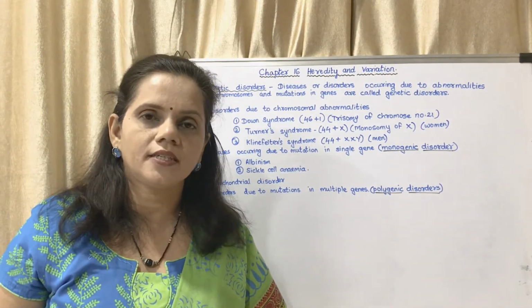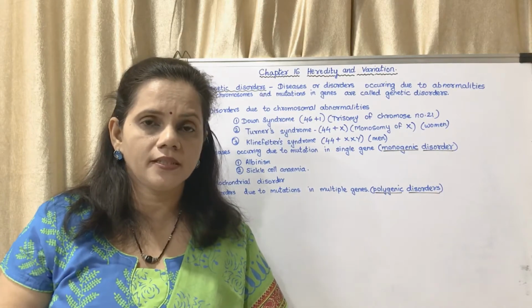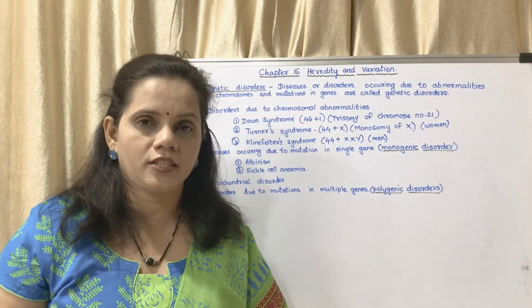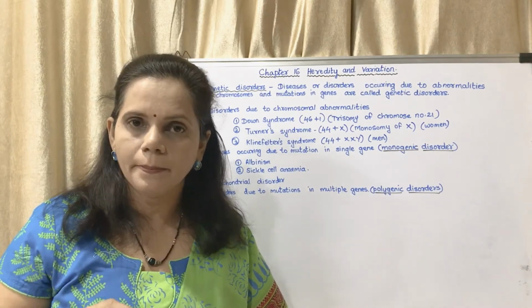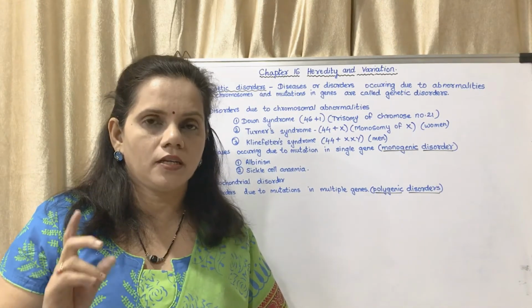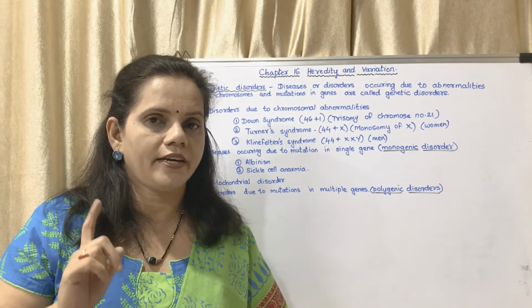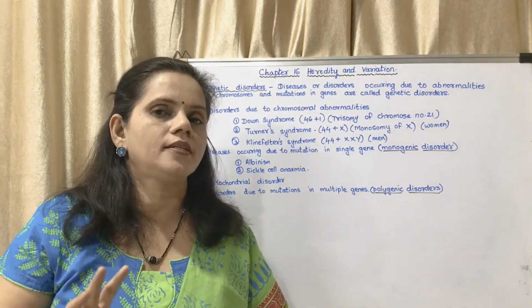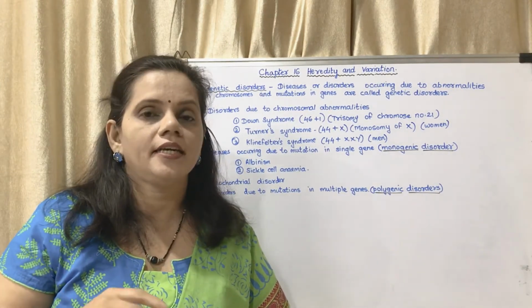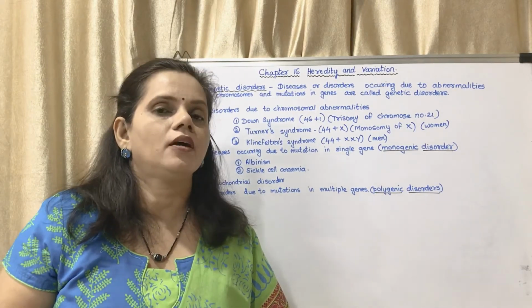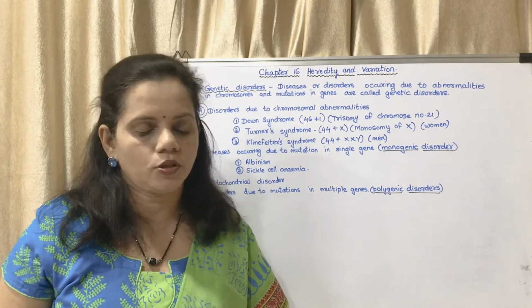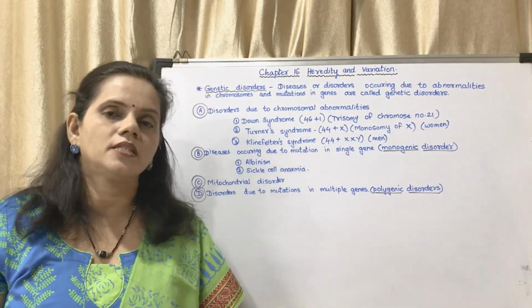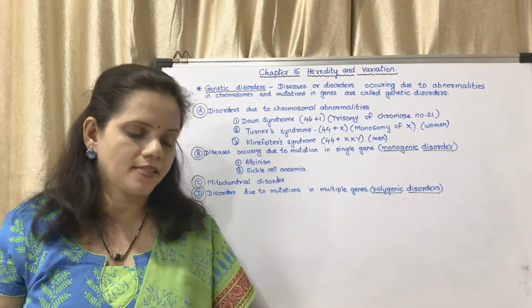Next is Klinefelter syndrome. This person is having an extra X chromosome along with his XY. The person is a male. Why? Because it is having that dominant Y chromosome. So the person is a male, but he is not able to reproduce because the person is having 1 extra X chromosome. That syndrome is called Klinefelter's syndrome.